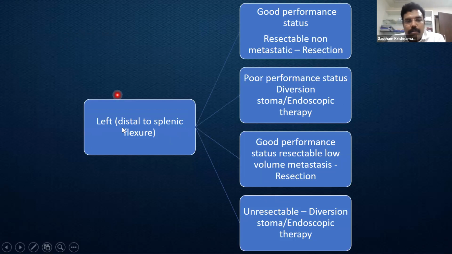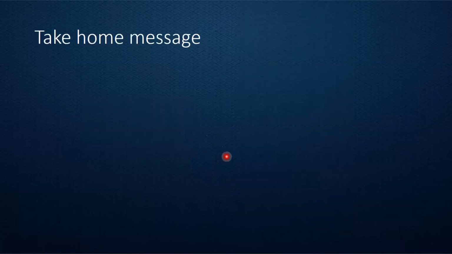When it comes to a left-sided lesion, that is distal to the splenic flexure, any patient with good performance status, either with no metastasis or low volume metastasis, resection should be the first choice. Again, whether we mature a proximal stoma or go for a primary reconstruction is left to the surgeon's prerogative. In case of a poor performance status or a metastatic disease where we are likely to be palliative, we can go for a diversion stoma or an endotherapy.